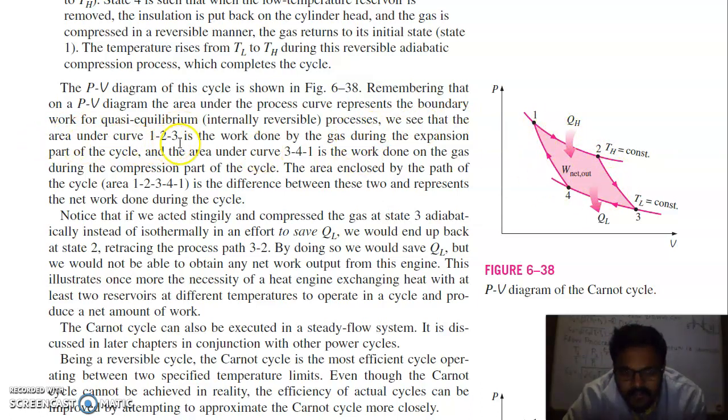We see that the area under curve 1, 2, 3, which is an expansion process, is the work done by the gas during the expansion part of the cycle. And the area under the curve 3, 4, 1, which is a compression process, is the work done on the gas during the compression part of the cycle. The area enclosed by the path of the cycle 1, 2, 3, 4 is the difference between these two and represents the net work done during the cycle. So the area under 1 to 3 is this total area, and the area under 3, 4, 1 is this much area, and when you take the difference of these two, you get this net amount of work obtained during the cycle.